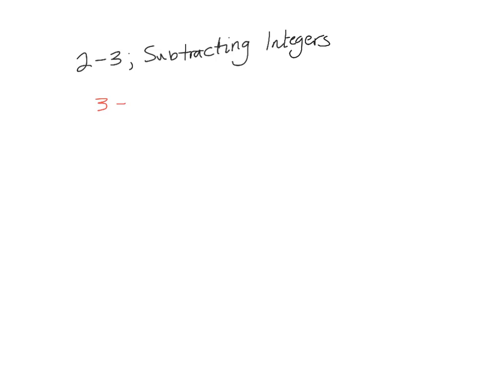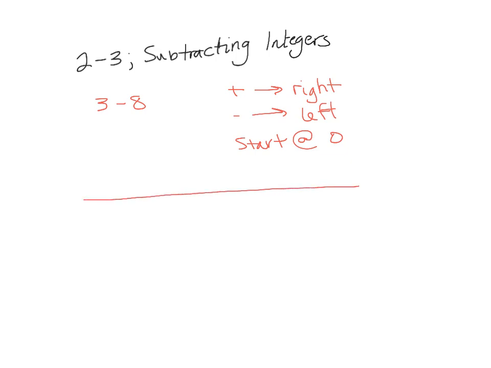3 minus 8, okay? So, a positive number tells us to go to the right on the number line. Negative tells us to go to the left. And we start at 0. That is a review from yesterday. So, if I look at that, that 3 is positive and the 8 is negative. Okay. So I have a number line here.